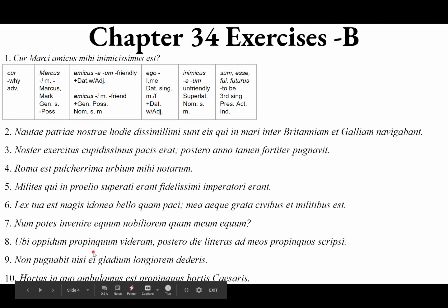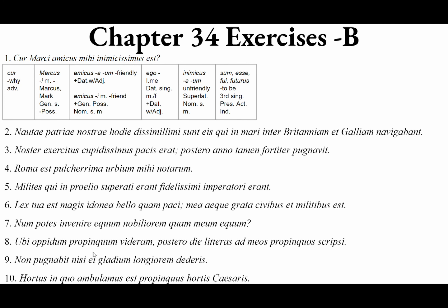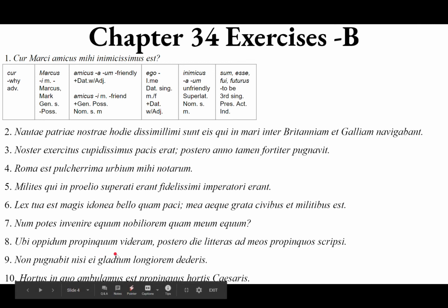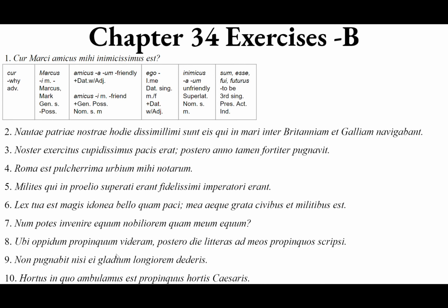Ei could be the nominative plural masculine. It's equivalent to ei, of is, ea, id, or it could be the dative singular, masculine, feminine, or neuter, because remember, the demonstratives are heteroclites, where the dative singular ends in an i, ei. Gladium, from gladius, gladi, masculine, a sword. Gladium being the accusative singular masculine direct object.